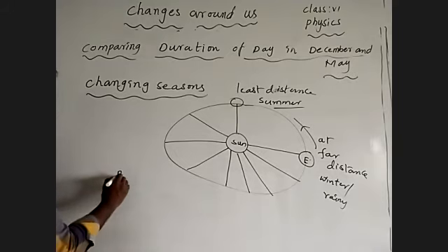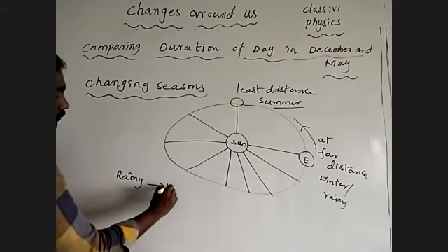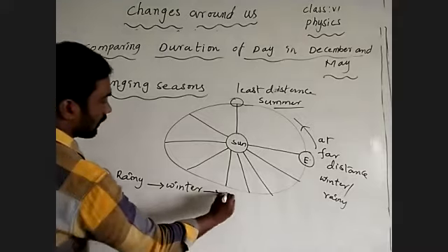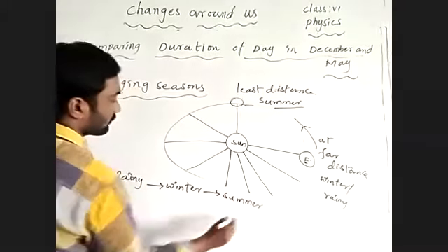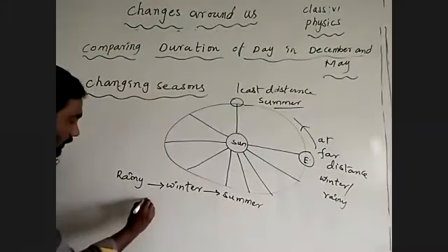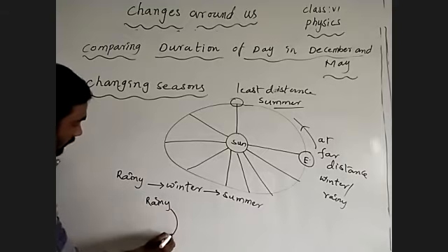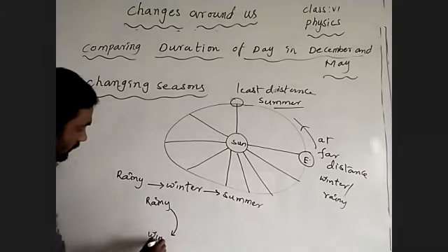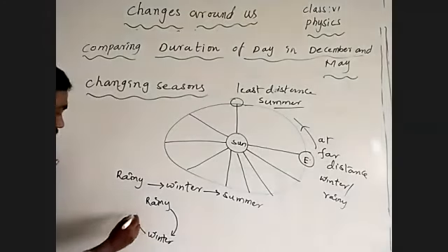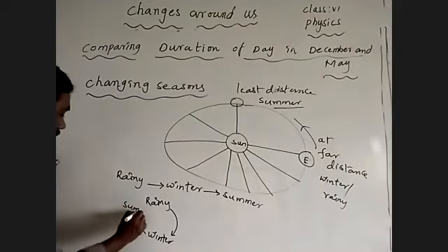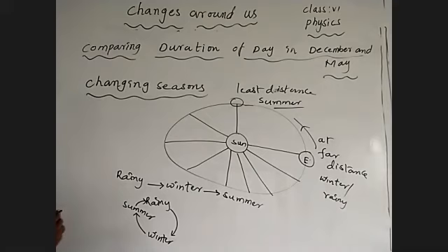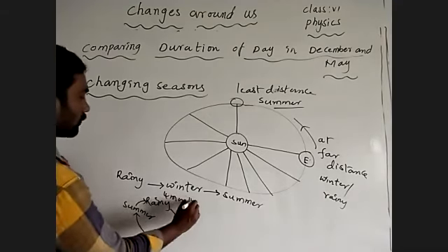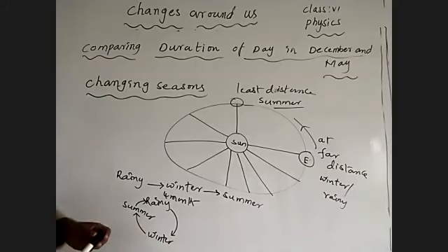So what we can see here: rainy, winter, summer. In that cycle, this is the rainy season, this is winter, and then summer. This is the cycle of formation. Each season takes 4 months, and that's why the changing of seasons is called a periodic change.